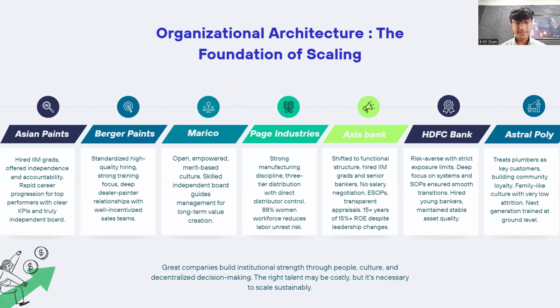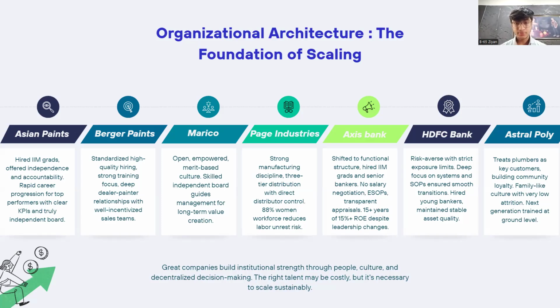On the other hand, we can see Marico having an open, empowered and independent board of directors and a strong middle management, which reduces dependence on founders and helps create long-term value. We can also see Page Industries, which has strong manufacturing discipline and direct distributor control, which ensured consistency even though growth was gradual. On the other hand, Axis Bank struggled in its initial years because of limited branches and a weaker retail presence.